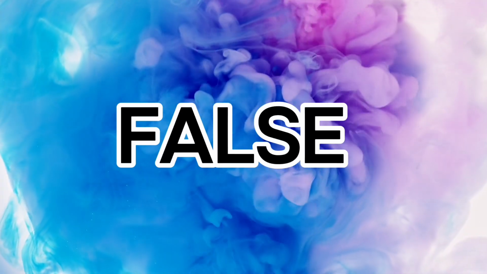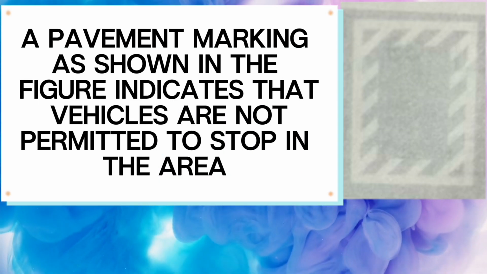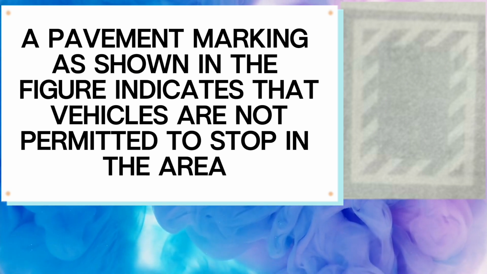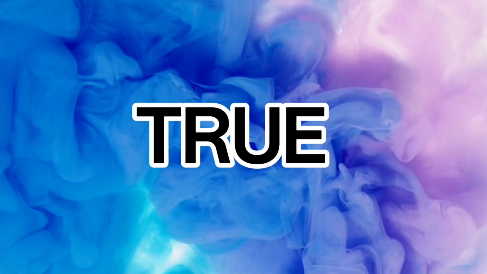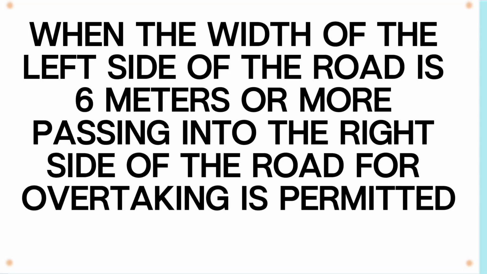False. A pavement marking as shown in the figure indicates that vehicles are not permitted to stop in the area. True. The correct time to signal to make a right or left turn is about 3 seconds before the action will be taken. False. When the width of the left side of the road is 6 meters or more, passing into the right side of the road for overtaking is permitted.